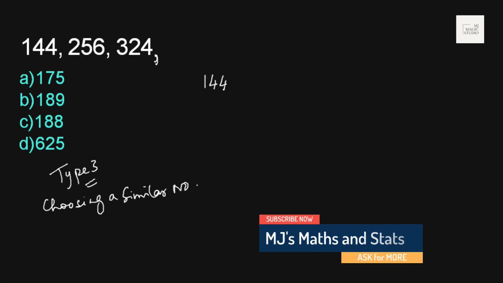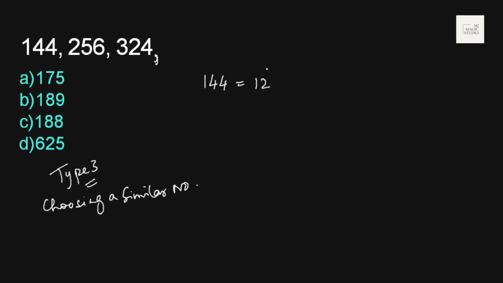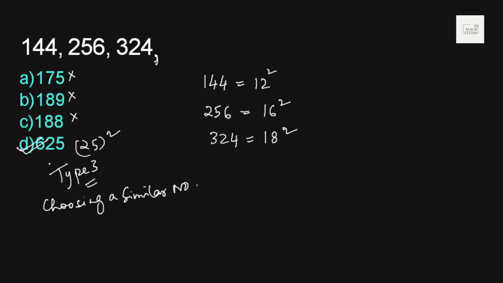Okay, so looking closely, what we can see is 144 is a square number. It is 12 square. 256 is also a square number. 16 square. 324 is 18 square. So maybe the character of these three is that they are perfect square numbers. 175 isn't square. 625 is 25 square.